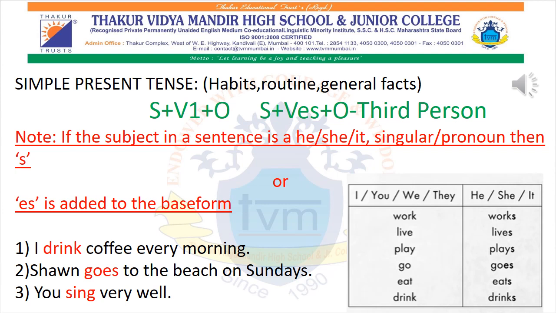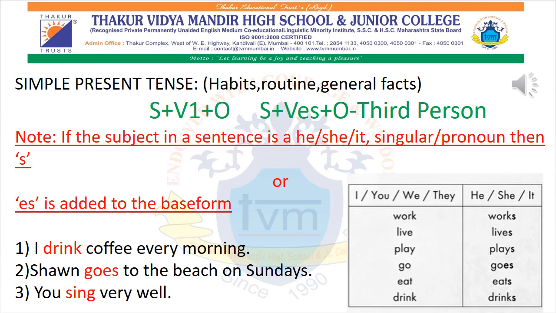For example, over here see, I drink coffee every morning. I is the first person, so over here you should not add es in that verb. It won't become drinks. See, the drink is standing for itself. I drink coffee every morning. Now look at the second sentence. Sean goes to the beach on Sunday. Over here Sean is a name of a person. So see, in the verb form goes, es is added.